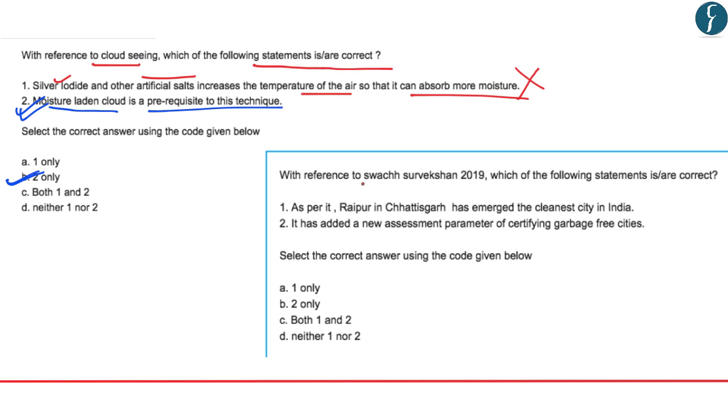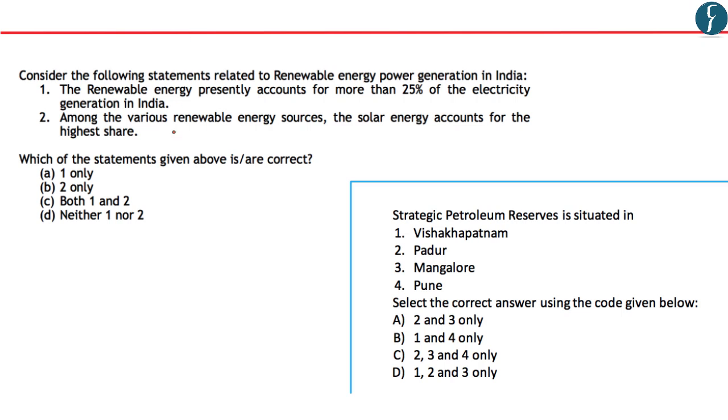Now this question says, with reference to Swachh Survekshan of 2019, which of the following statements are correct? First, as per the Survekshan report, Raipur has emerged as the cleanest city in India. No, the statement is incorrect as it is Indore. Second, it has added a new assessment parameter of certifying garbage-free cities. Yes, the statement is correct as the Survekshan of 2018 had 3 parameters and the Survekshan of 2019 has 4 parameters. So effectively it has added 1 more parameter. So in this again B is the correct answer, that is 2 only. Now these two also form your other practice questions. What you can do is take a pause of 5 seconds.